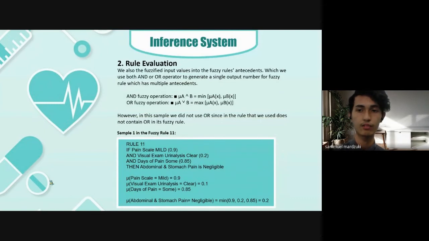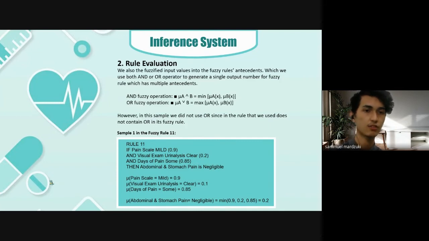Moving on, we have the rule evaluation. All the fuzzified input values, we make sure they correspond to the rule antecedents, where we use both AND and OR operators to generate a single output number for fuzzy rules which have multiple antecedents. If the rule has an AND fuzzy operation, we use the min formula between mu A of x and mu B of x. If it's an OR fuzzy operation, then we use the max between mu A of x and mu B of x. However, in this sample, we do not use OR, since the rule does not contain OR.